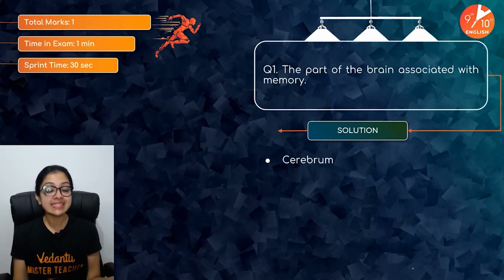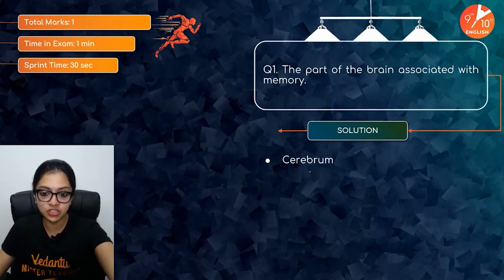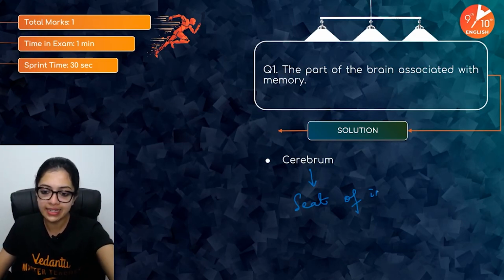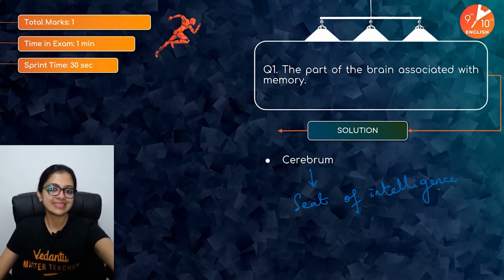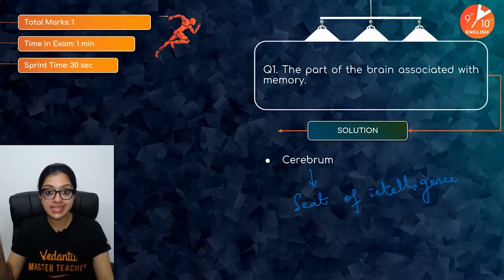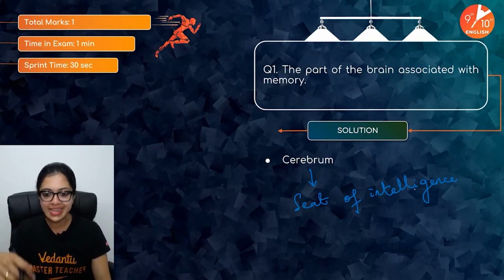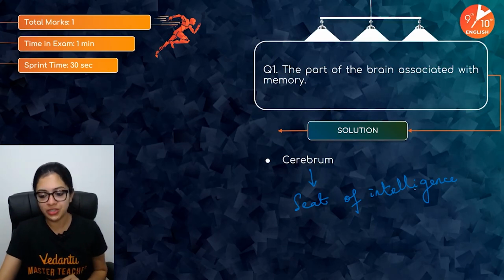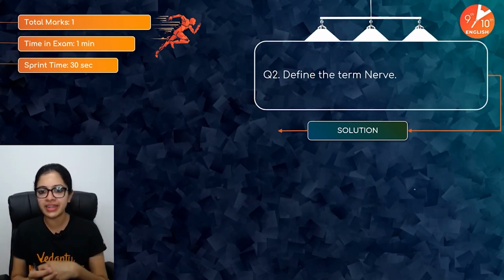The answer is cerebrum, the seat of intelligence, as we can also call it, right? The seat of intelligence of your brain. Right, children? And a lot of your voluntary activities are controlled by your cerebrum, your cerebral hemispheres. Okay, so that's about question one. Super easy. 1 mark is already yours.